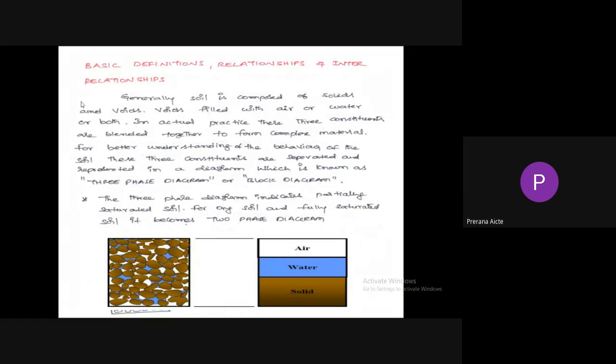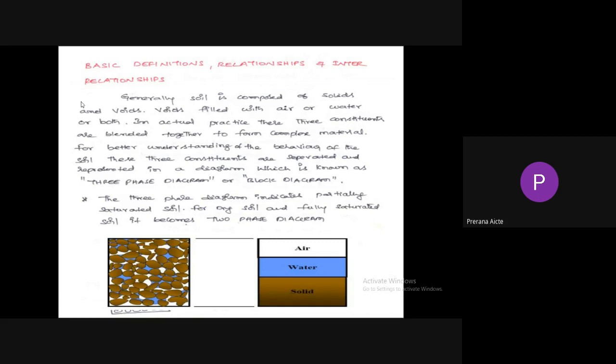So coming to basic definitions, relationships and interrelationships. Let me explain first what we mean by block diagram or a three-phase diagram. Generally, soil is composed of solids and voids. Voids are filled with air or water or both. In fully saturated soil, all the voids are filled with water. In perfectly dry soil, all the voids are filled with air. In partially saturated soil, some of the voids are filled with air and some are filled with water.